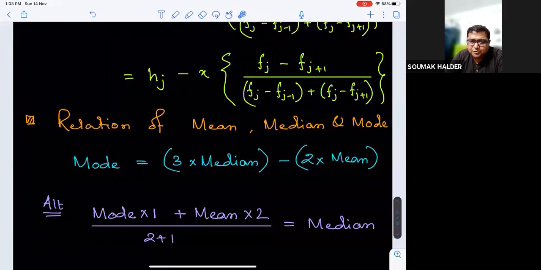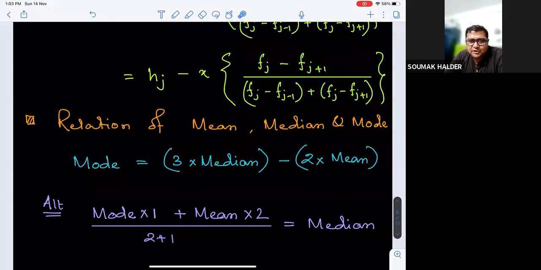If you recall the section formula in coordinates, and think of mean, median and mode as points, median is the point which divides the line joining mode and mean in the ratio 1:2.